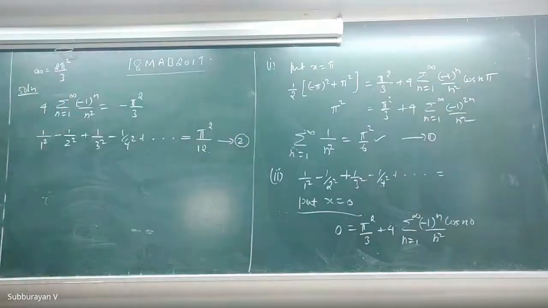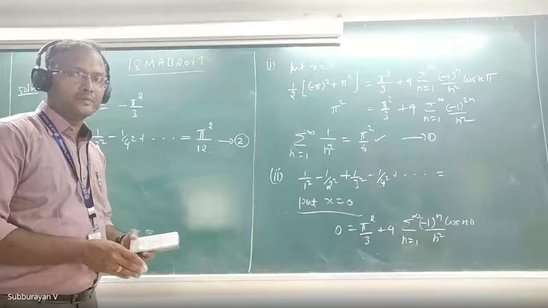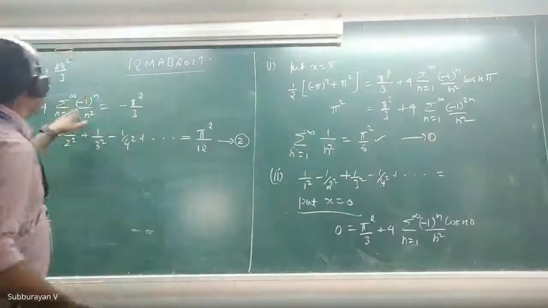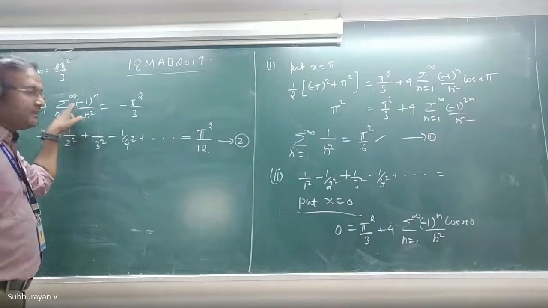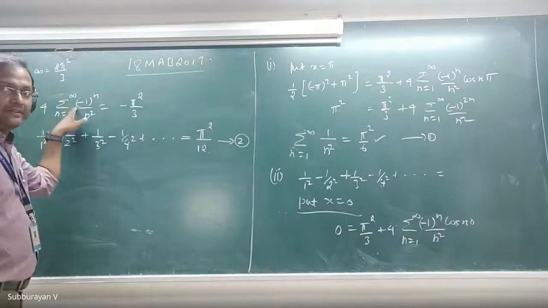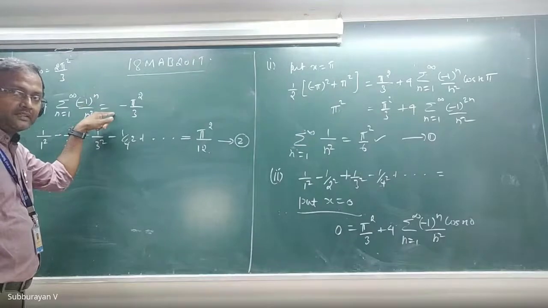Why is it not negative pi square by 12? It is positive only. This is positive, because the first term will be negative if I expand this. The second term is positive, the third term is negative, the fourth term is positive, like this.